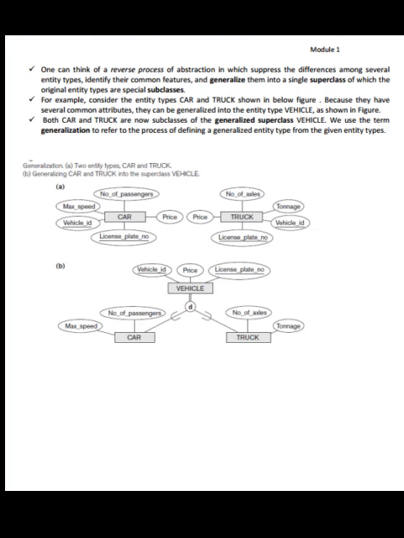Because they have several common attributes, they can be generalized into the entity type vehicle as shown in the figure. Both the car and the truck are now subclasses of the generalized superclass vehicle. We use the term generalization to refer to the process of defining a generalized entity type from the given entity types. See the figure.